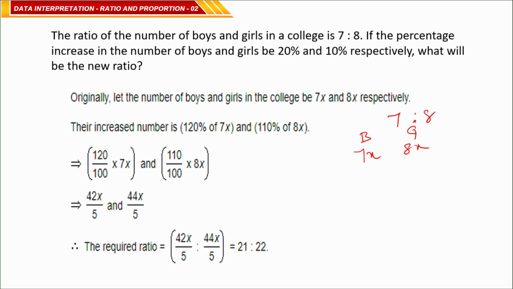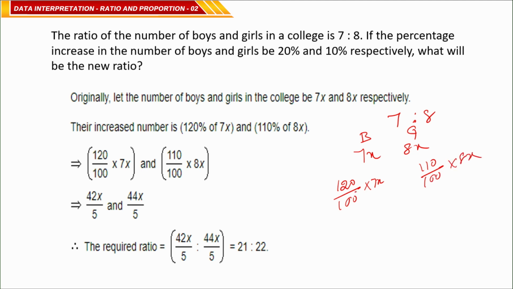The boys are increased by 20%, so 120 by 100 into 7x, and the girls are increased by 10%, 110 by 100 into 8x.